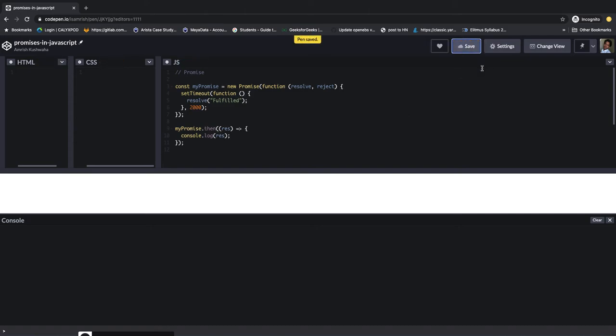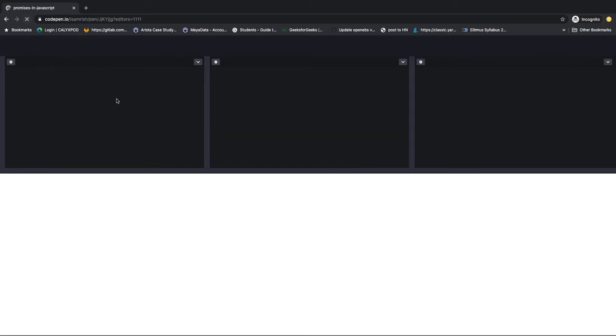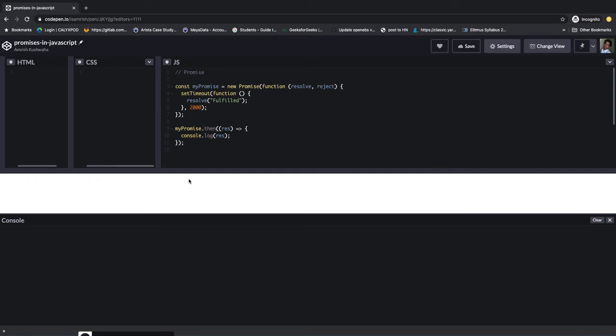Let's save it. It is taking time. Let's refresh. Sometimes it happens with CodePen, the result didn't come. See, this result came.